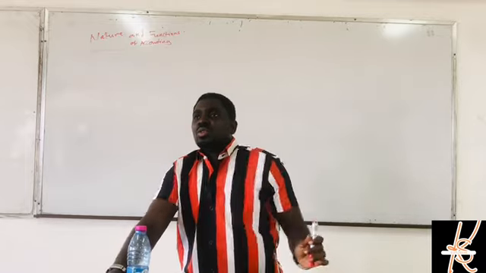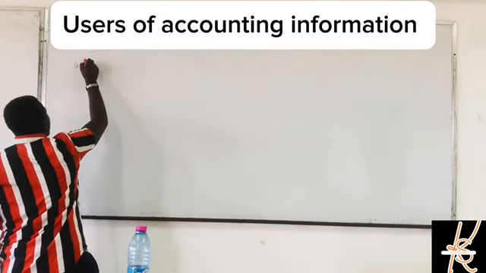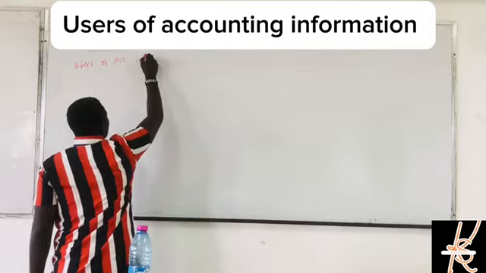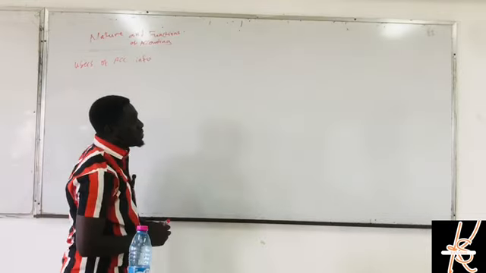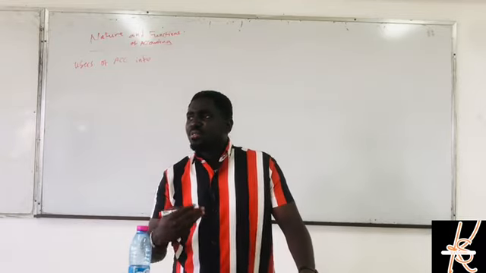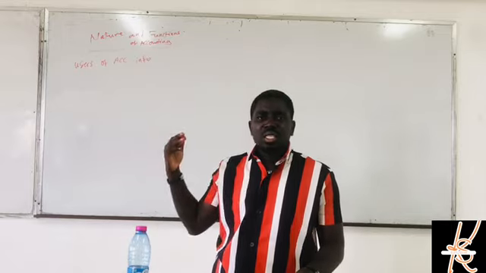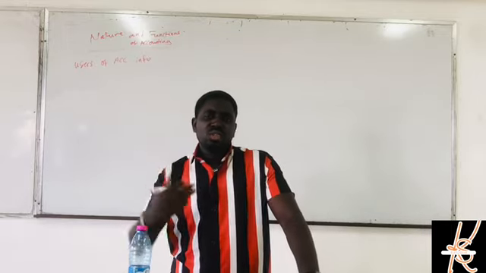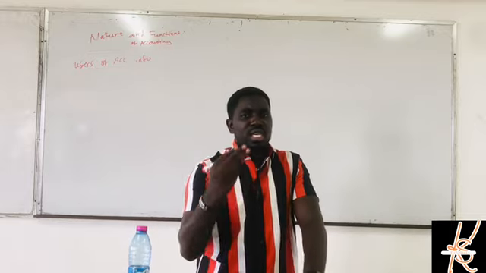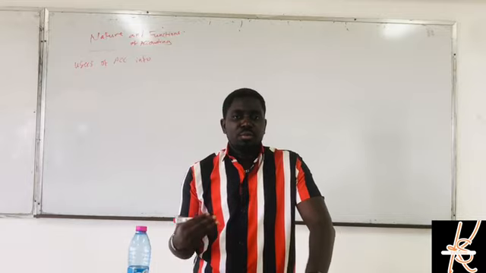Okay, so we have users of accounting information. Who are the users of accounting information? If, let's say, we have a financial statement, who do we need to send it to? Who do we need to communicate with? We talked about communicating in the previous section. Today we are going to talk about who needs it. So if you have the financial information, who are we going to communicate the information to?